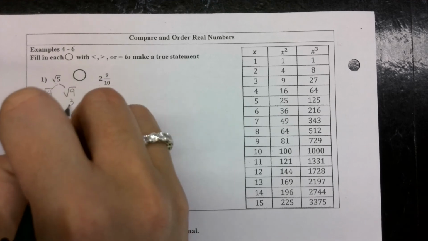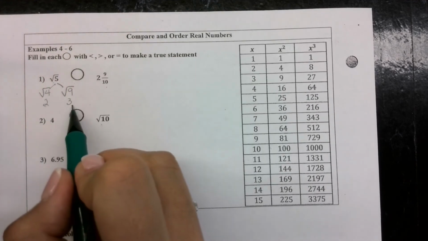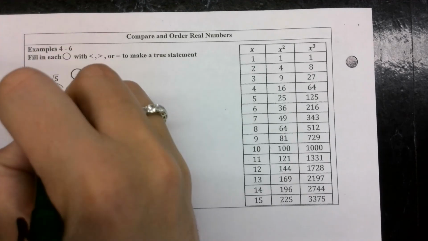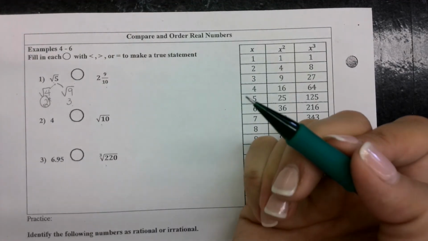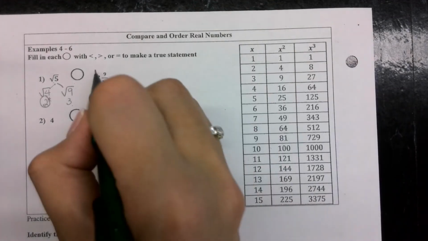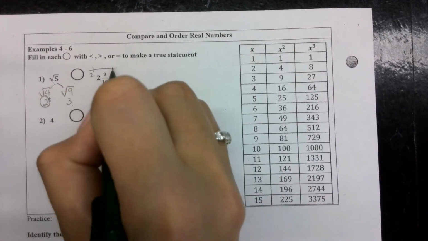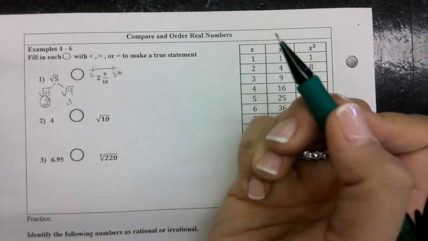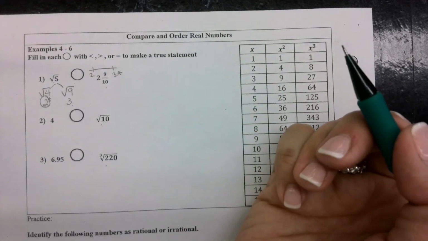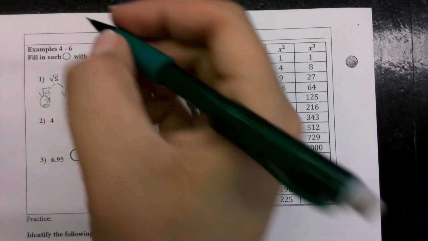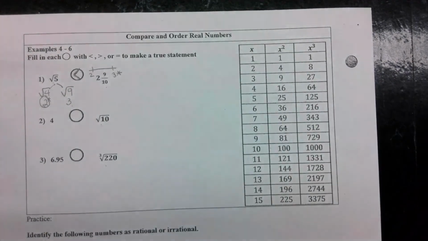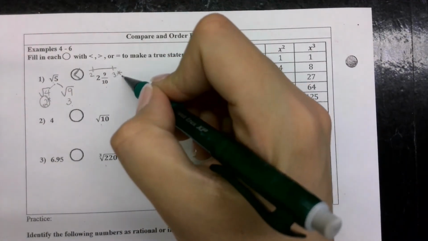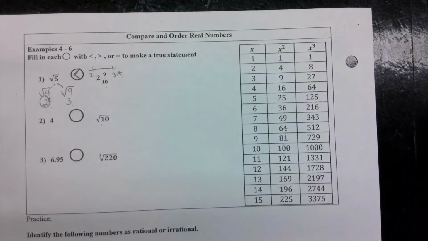Is it going to be closer to 2 or closer to 3? 2. Good. 2 9/10, is that closer to 2 or closer to 3? 3. Yeah, that's going to be between 2 and 3, closer to 3. So which one's bigger? 2 9/10. So you should be using the greater than symbol. Closer to 3 is bigger than closer to 2.